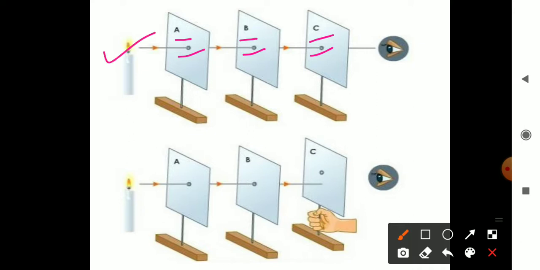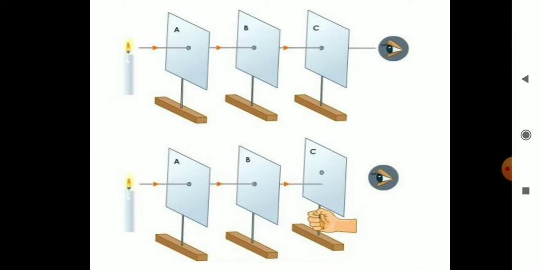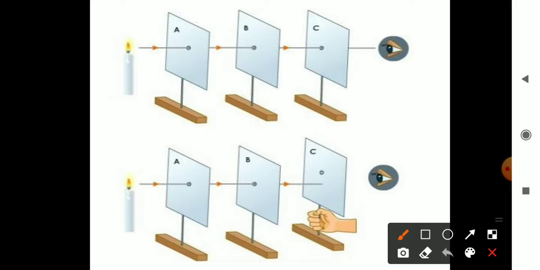This burning candle acts like a source of light. Now place all three cardboards in a straight line and place the burning candle here. Now try to look at this source of light from here.